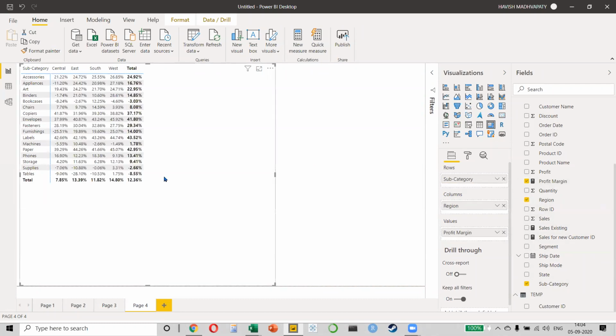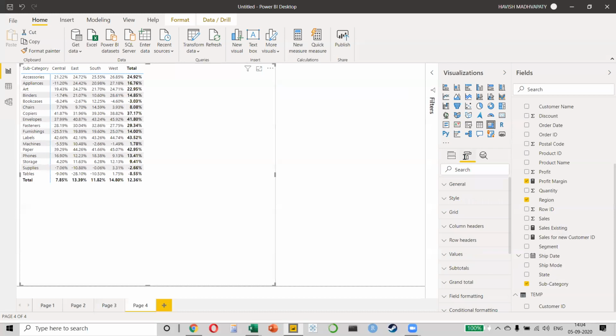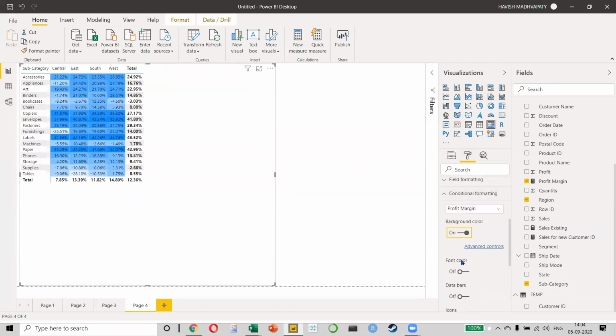So if you notice, it is showing you the profit margin of every subcategory and every region. Now I can go to format, and in my conditional formatting, I will select my background color and my font color, and it will make a heat map like this. Okay, that's all.